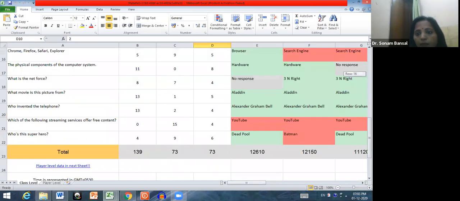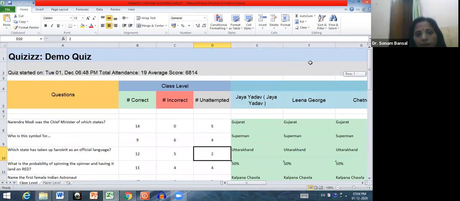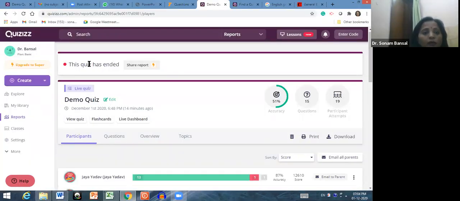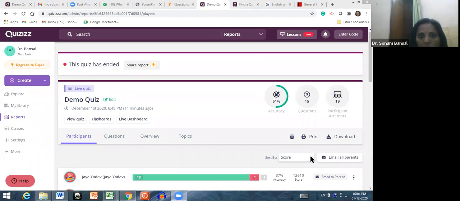Student wise progress. See. So you can download this report and submit where you want to submit. Okay. Total attendance 19, average score is this. And these scores are generated automatically by this particular quiz site. So this is all from my side. If you have any question, you can ask. So let me stop my screen share here.